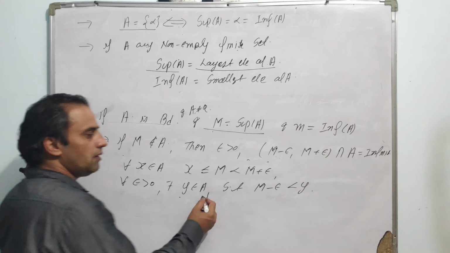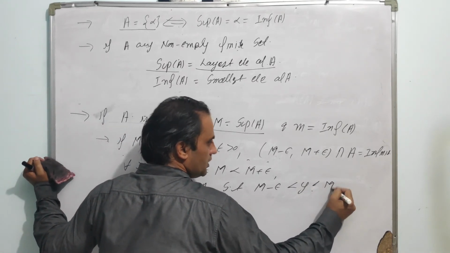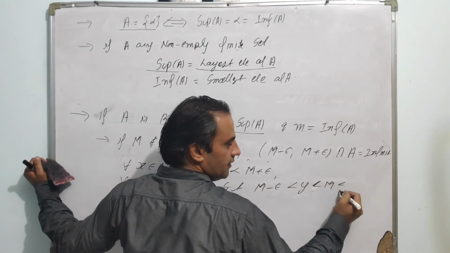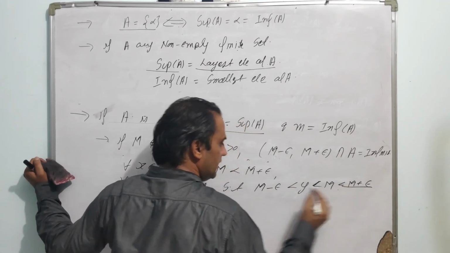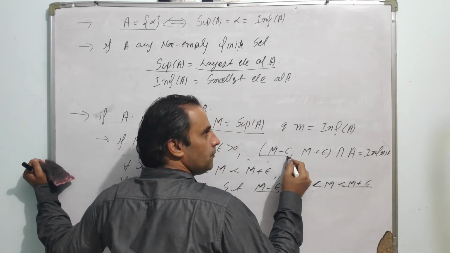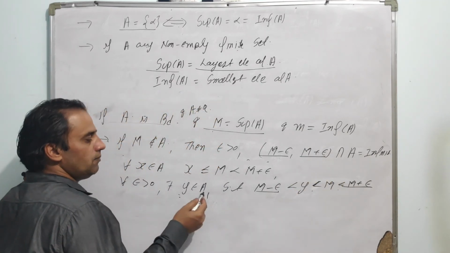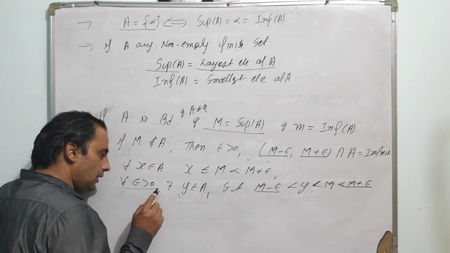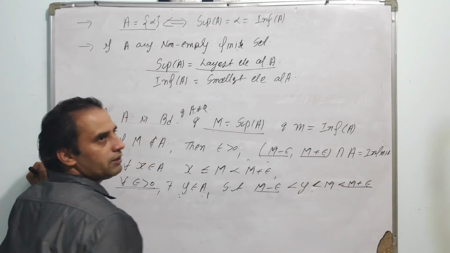And since y is a member of A, this must be less than capital M, since capital M does not belong to A, and which must be less than M plus epsilon. That is, in the interval from M minus epsilon to M plus epsilon, there must exist some element y belonging to A. Since this property holds for arbitrary epsilon, definitely this interval contains infinitely many elements of A.